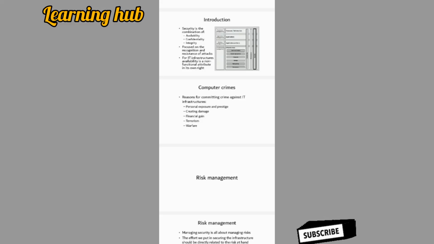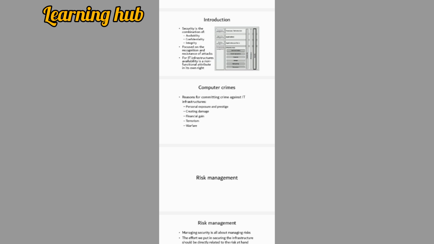Today we discuss security, which is the main concern for any IT infrastructure. Security is the combination of availability, confidentiality, and integrity. Availability is that the data is reliable, or available only to the authorized person.